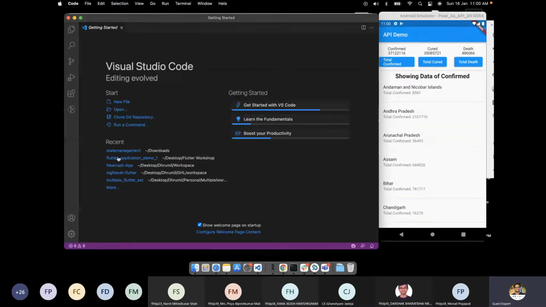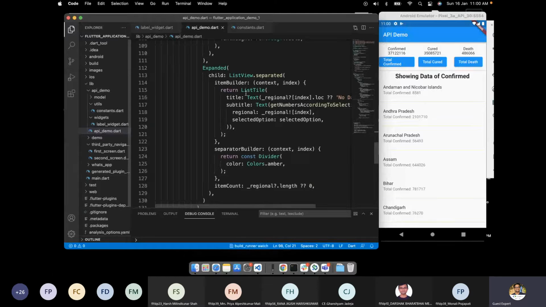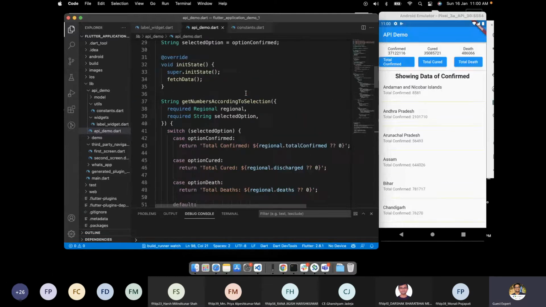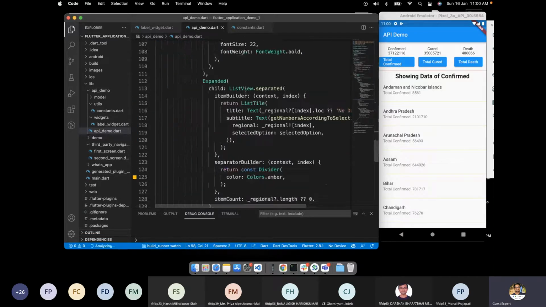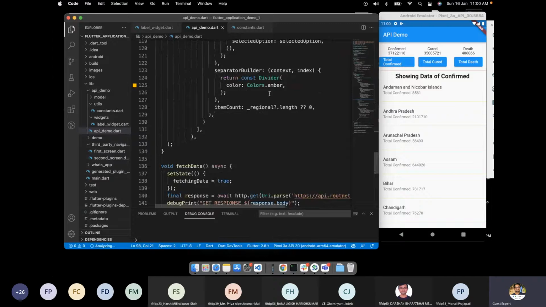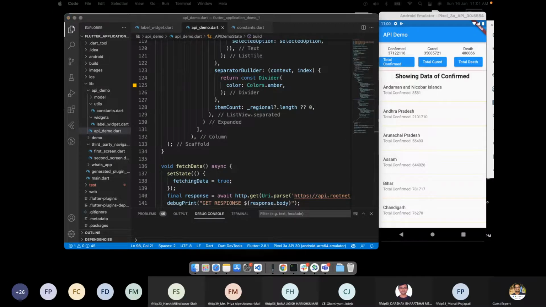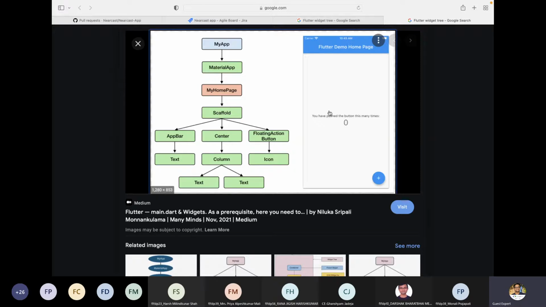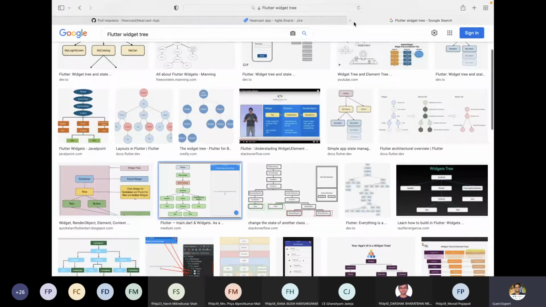So let's get back to our example. In our example, we haven't used any technique till now, but the problem is our UI layer and our business logic layer are still combined in our widget. So to get rid of it, let's just introduce a provider. Let me help you understand what exactly the provider is, and let's go to its official documentation.